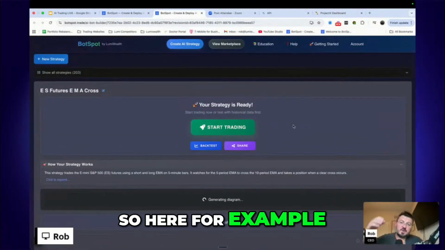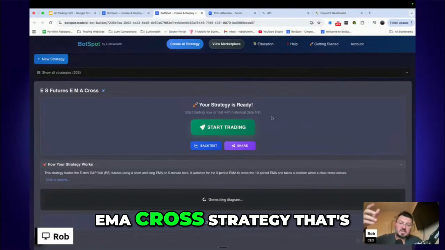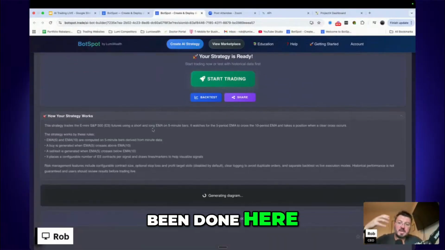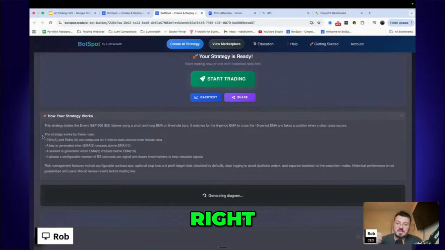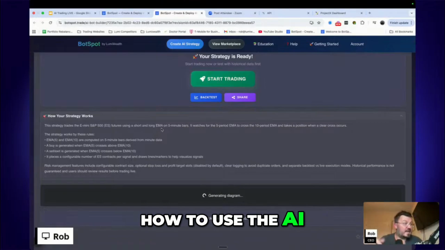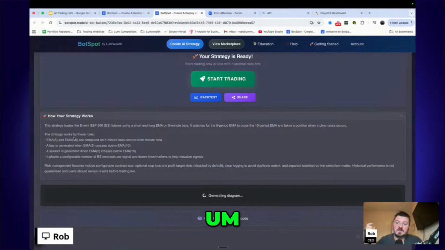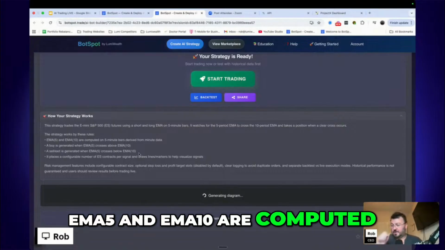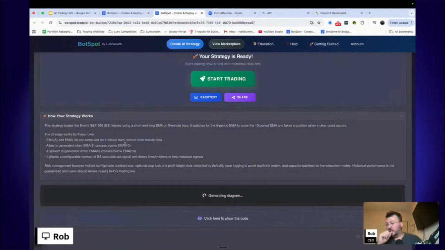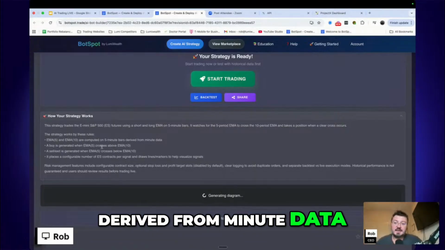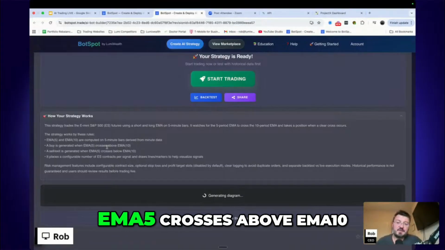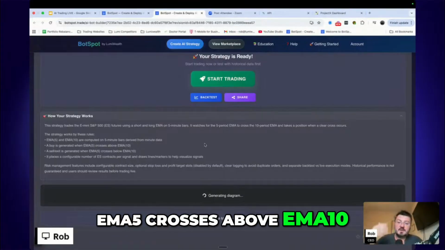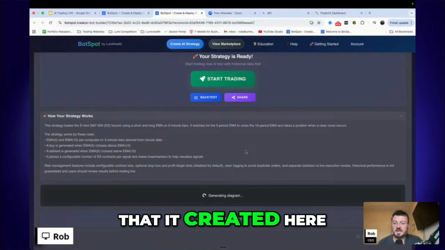So here, for example, I created an ES futures EMA cross strategy. Here we use the AI to make that, right? So this is basically, I used the AI, and it created the strategy. It says the strategy works by these rules. EMA 5 and EMA 10 are computed on 5-minute bars derived from minute data. A buy is generated when EMA 5 crosses above EMA 10, right? So pretty simple strategy that I created here.